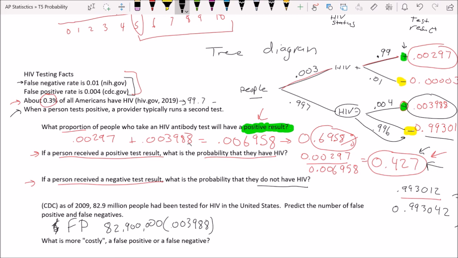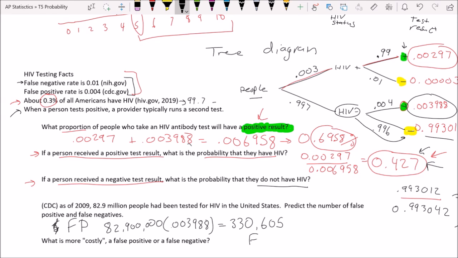Okay, so let's type those in. 82,900,000 times 0.003988. Let's see. That is 330,605 people. That's how many people got a false positive.